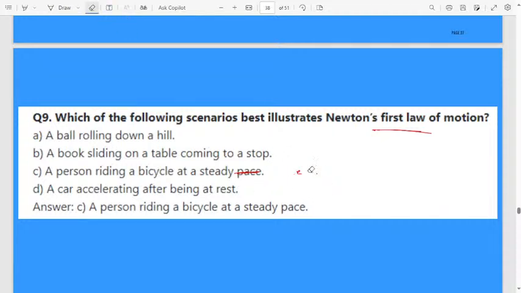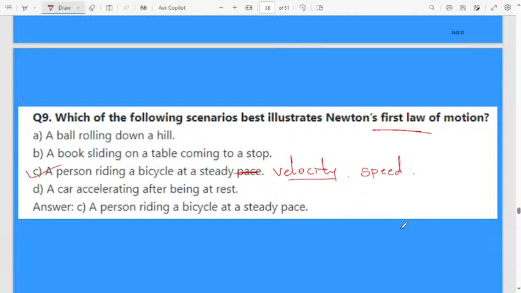Here consider the direction, meaning consider either steady velocity or steady speed. Then the correct answer will be option C. They are asking according to Newton's first law of motion, a ball rolling down a hill. Okay, down a hill, then after some time it will